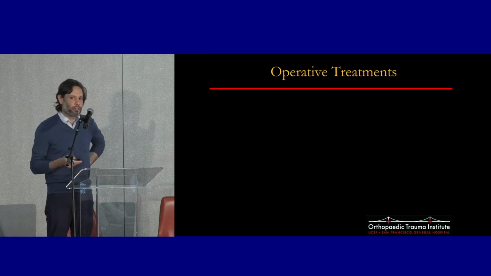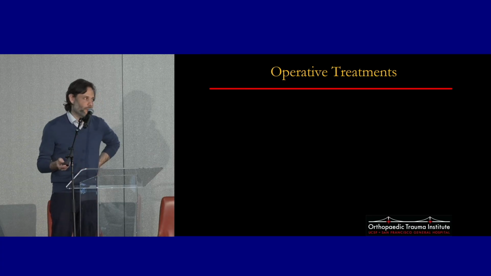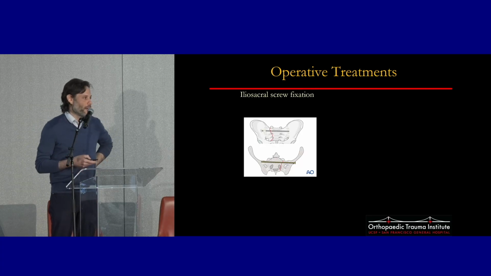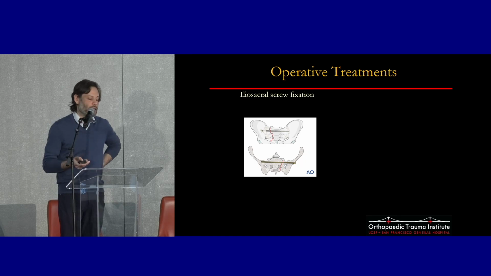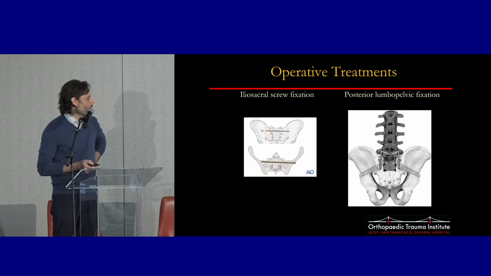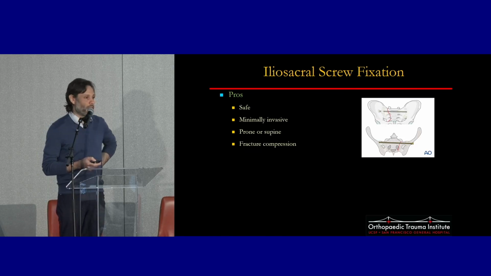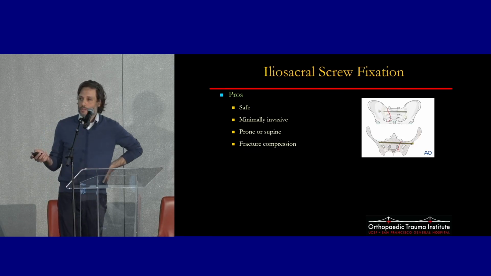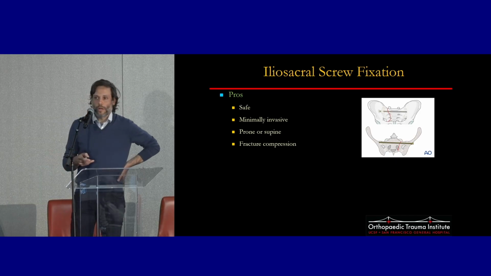In terms of our operative treatments for sacral fractures, we have two broad buckets. One is iliosacral fixation, which is the mainstay of treatment in the contemporary era. And then posterior lumbopelvic fixation. And so we'll talk about the pros and cons of these. So for iliosacral screws, the pros are in well-trained hands, it's safe, it's minimally invasive.